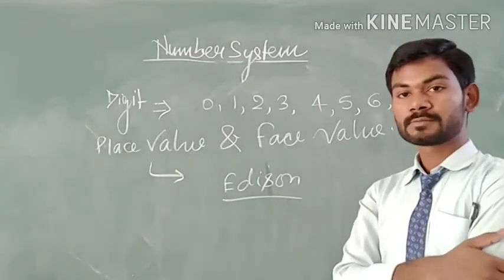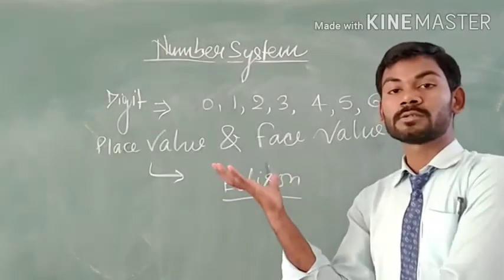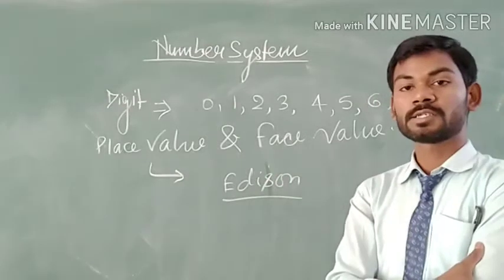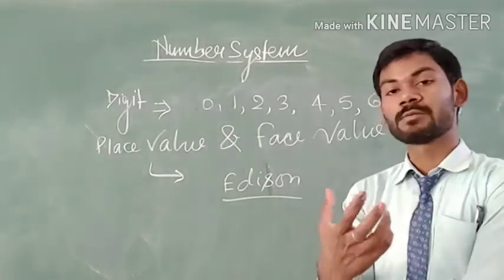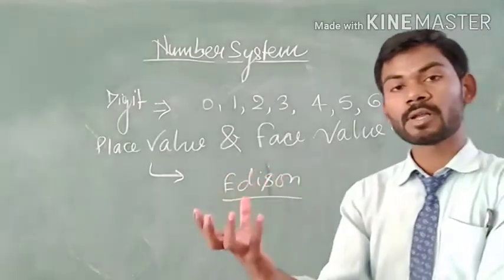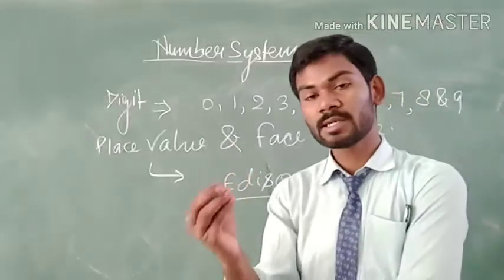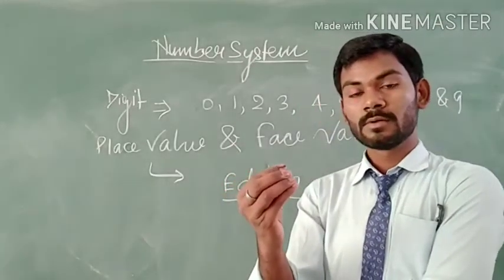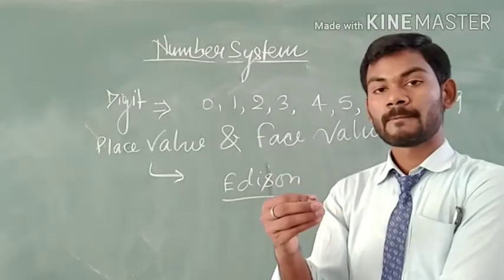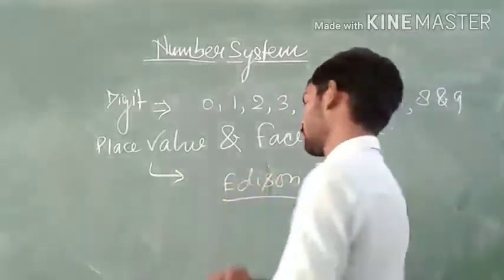So his value, that is Edison, is known for his work, the discovery of the electric bulb. That is why Edison is known for his place, and therefore the digit in a number that has value by its place is called place value.